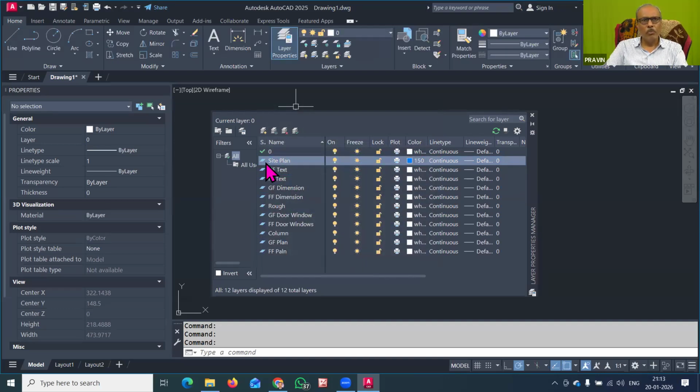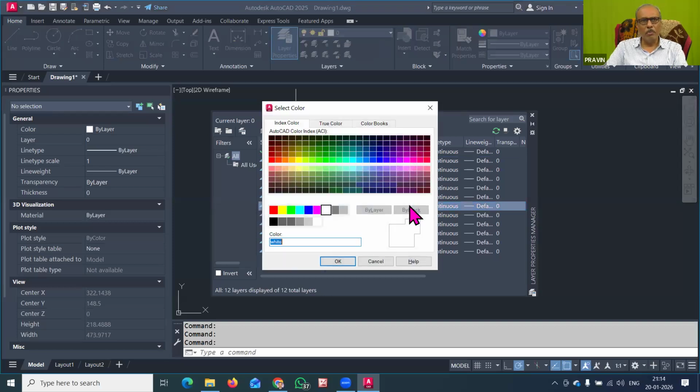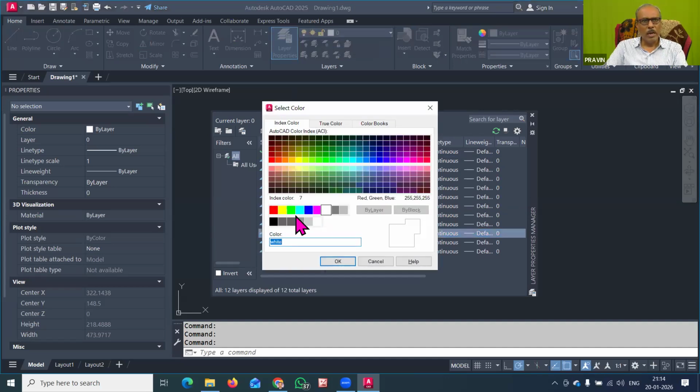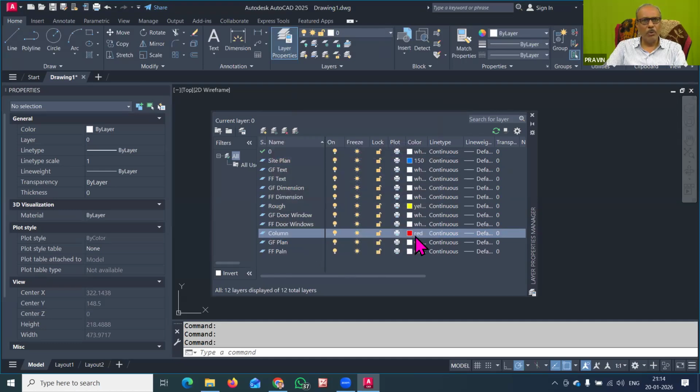So what I have done, check out this site plan. I have clicked here in the color, and I have changed the color. Generally for the rough drawing, I will change the color, and it is giving you the pure yellow color. So yellow color will be for the rough drawing, so that you will get to know that whatever the yellow drawings were, that was the rough part, so that you can indicate on the rough layer. And then you can make the color of the column red, so that all the columns will be clearly identifiable in your drawing. So that will be a column layer.